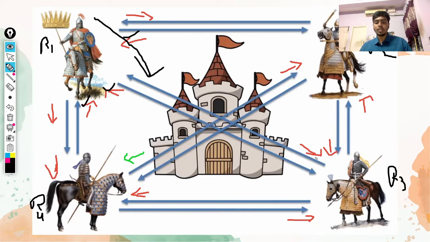R3 receives every signal saying he should attack the castle, so he will go and attack. What r4 does is check the majority of the conditions: here two conditions say to attack the castle and one says to retreat. He follows the majority and attacks. This traitor can do whatever he wants. He can either attack or retreat, because he is a traitor. Now the majority of people attack the castle, thus the castle is destroyed.